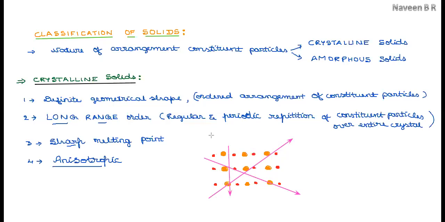So though the arrangement of particles is regular in the case of crystalline solids, the properties measured in different directions will be different. Such a nature is said to be anisotropic. Anisotropic refers to some of the physical properties.